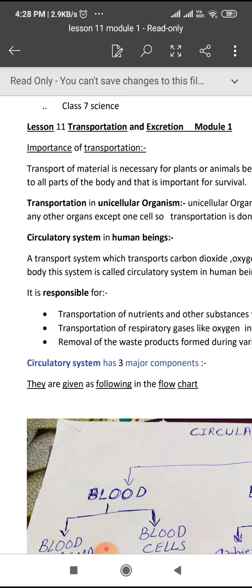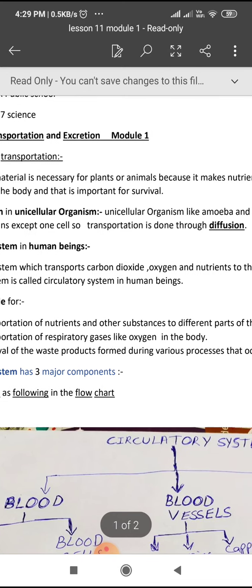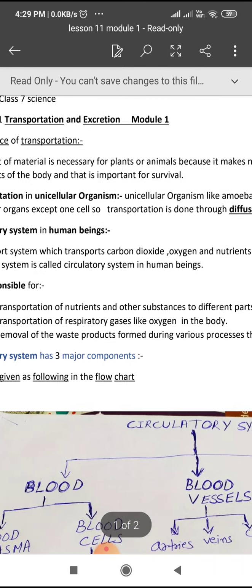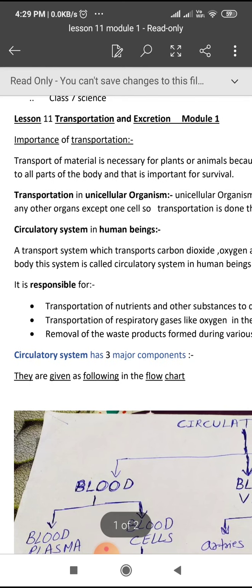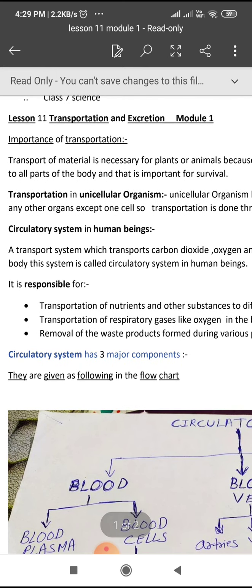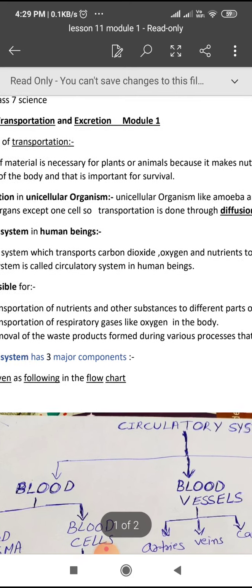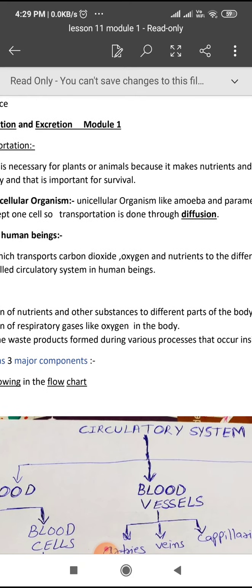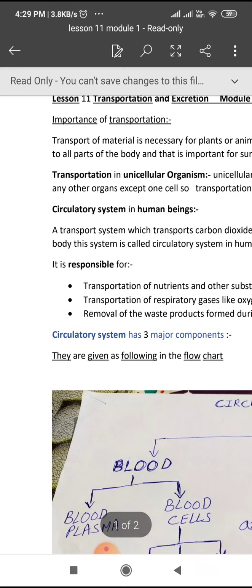Okay, so importance of transportation: transport of material is necessary for plants and animals because it carries nutrients and oxygen to all parts of the body, and that is important for survival because we need to live. For living we need food and oxygen. Now transportation in unicellular organisms takes place with the help of the process called diffusion, because it takes place through the cell only. Now in human beings, transportation takes place by the circulatory system.